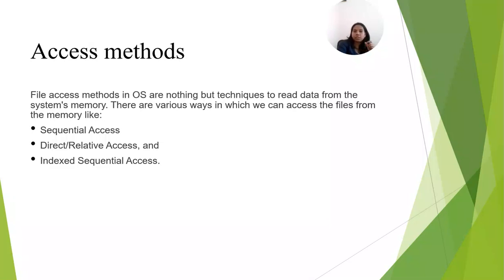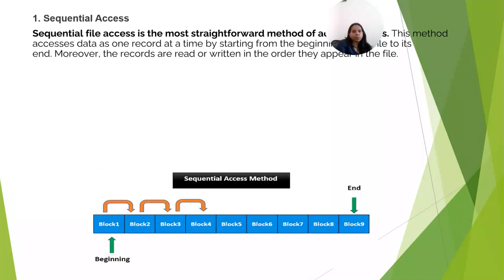So first thing is to access the file in the device. There are various ways in which we can access the file, the memory, like sequential access, direct or relative access, and indexed sequential access. So we know that sequential access is moving straight forward,